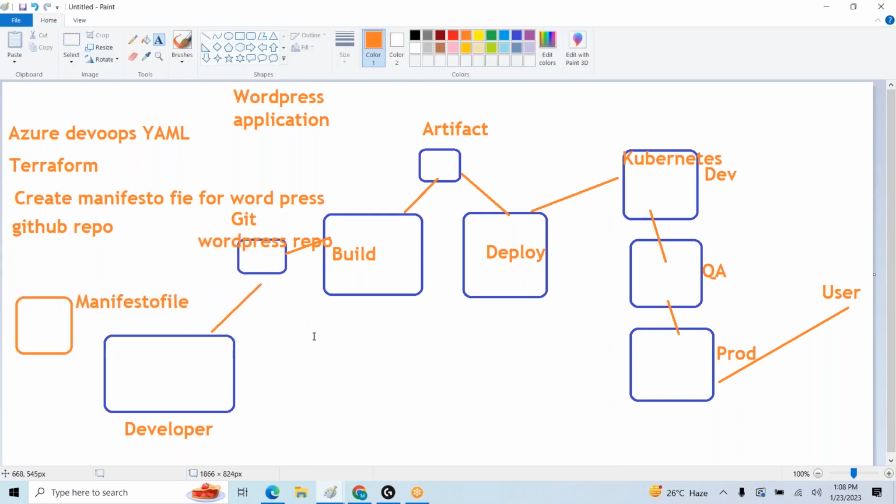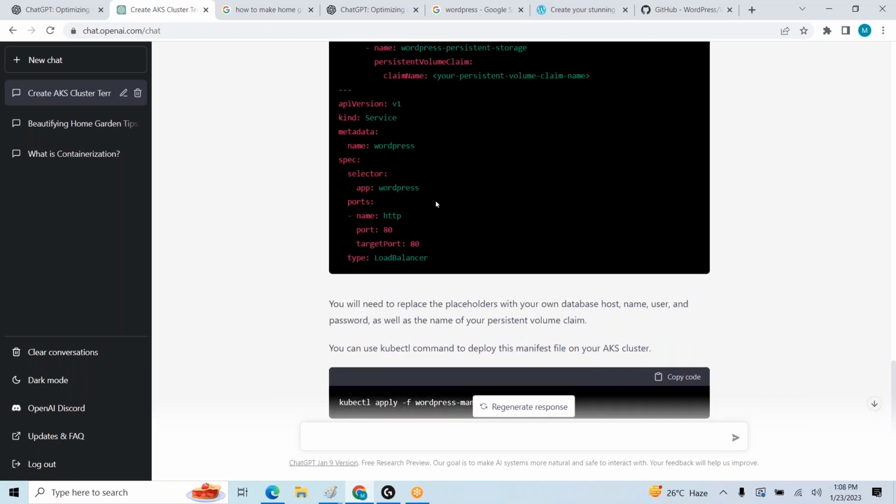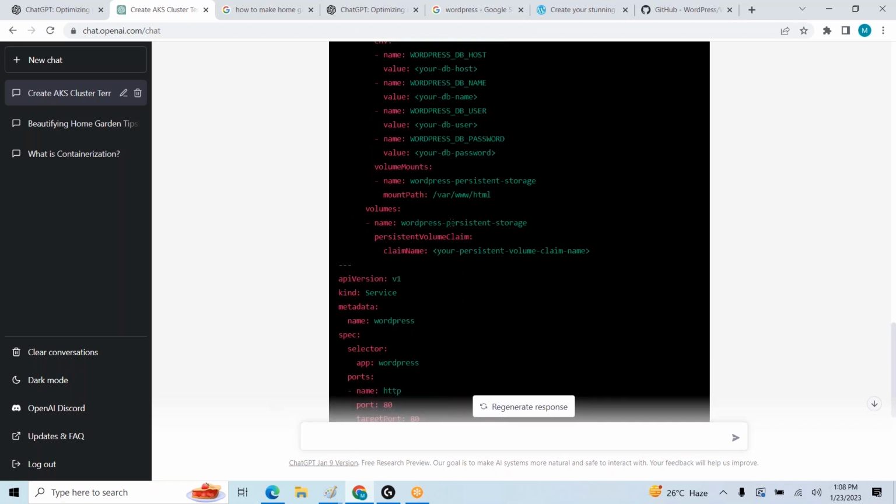Right? So in this way, we can create whatever steps we need. We can ask ChatGPT so that it will give you the complete information. But here one thing: suppose you want to troubleshoot, we need to have some idea about the script, like how to write the script, what these components are. We need to have some understanding as well.